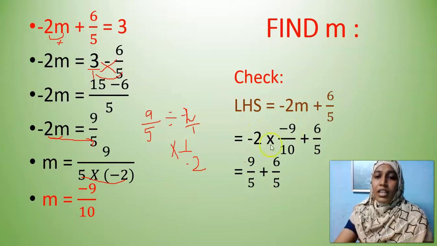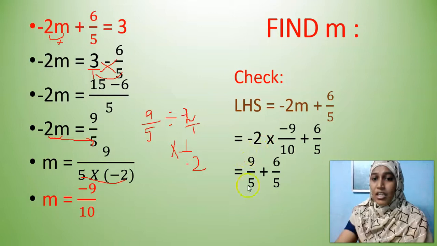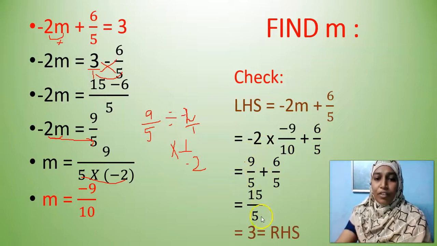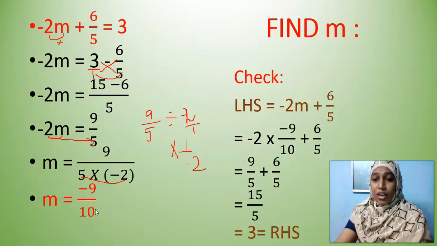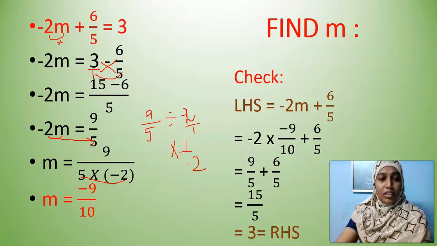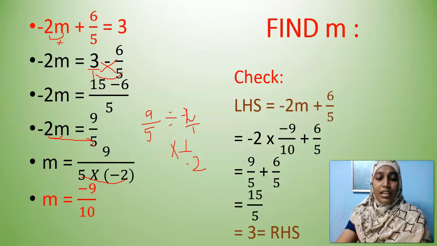So 1 minus 9. Minus into minus is plus 9. So that's why I don't have any sign here. 9 by 5 and here 6 by 5. Same denominator. If I add, I get 15 by 5. If I cancel, 1 5 is 5, 3 5s are 15. I get the same answer that is there in the RHS. Is it clear, my dear children? So, my solution minus 9 by 10 is right. So, you can come out of the exam hall stating that you have solved the equation exactly right.